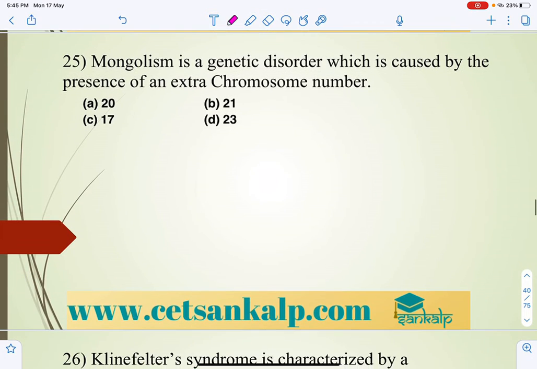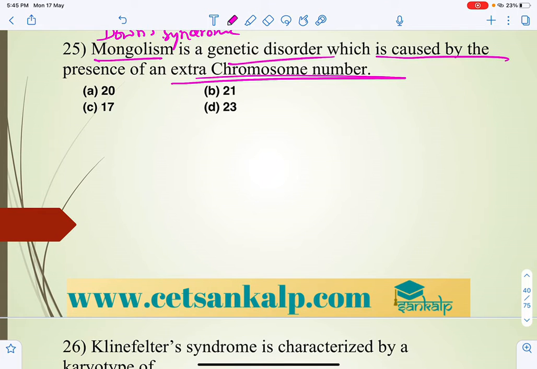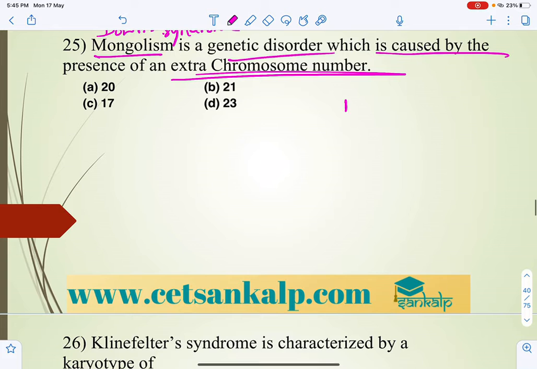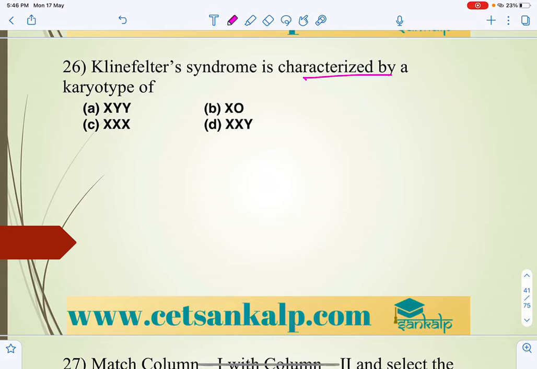Next, Mongolism, which is also called Down syndrome. Down syndrome is a genetic disorder caused by the presence of an extra chromosome, the trisomy of 21. So the 21st pair of chromosomes will have an additional extra chromosome. So that is an autosomal disorder, right?